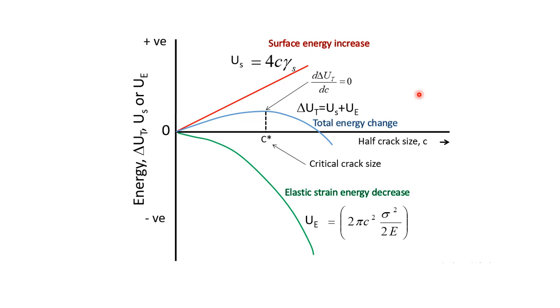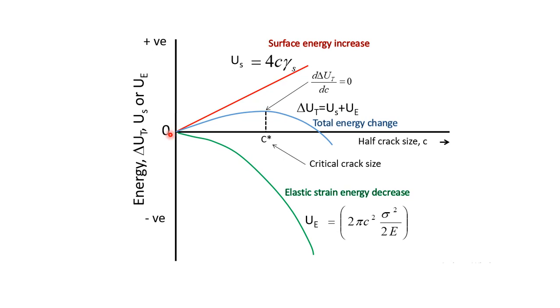It will have a population of cracks. But which crack out of these cracks is going to grow can be decided by this energy graph. For a given stress, so whatever stress level we have in the material, this is a nominal stress. For a given nominal stress, we can decide which size of the crack is going to grow. So in this graph, on the y-axis we have energy and on the x-axis we have half crack size, which is C. Now let us see the different crack sizes.